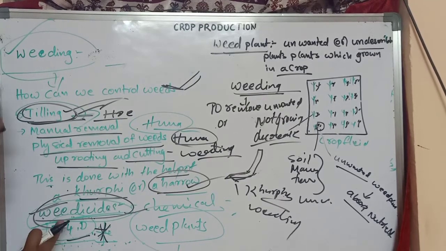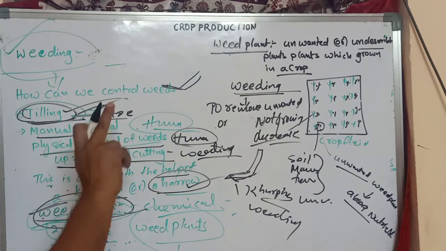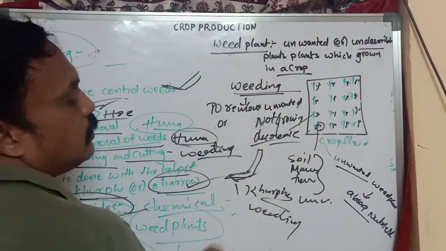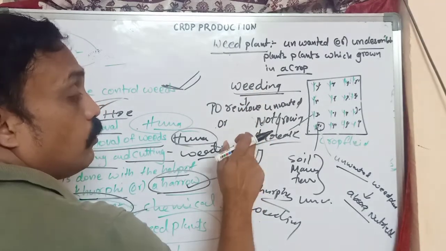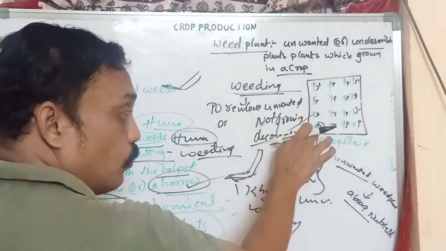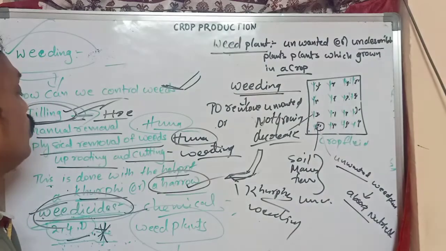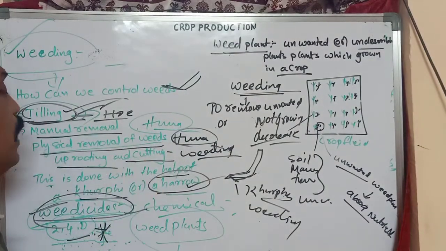Try to understand. This is the information about weeding. In it we learned what weed plants are, what weeding is, why we have to do weeding, how to control weed plants, and what weedicides are. Okay, thank you.